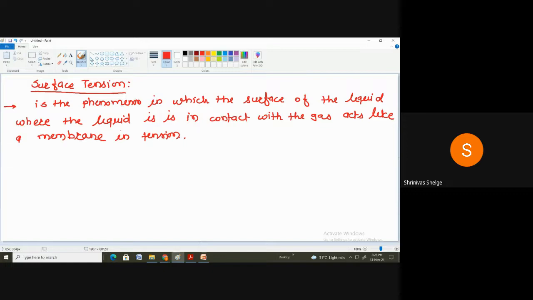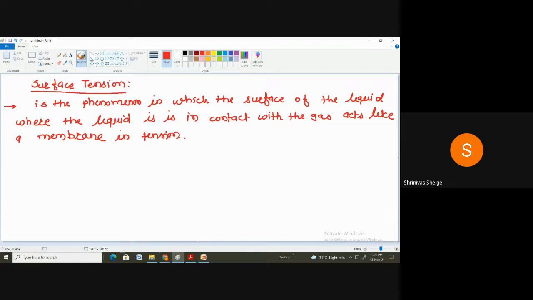So surface tension is the phenomenon in which the surface of the liquid, where the liquid is in contact with the gas, acts like a membrane in tension.